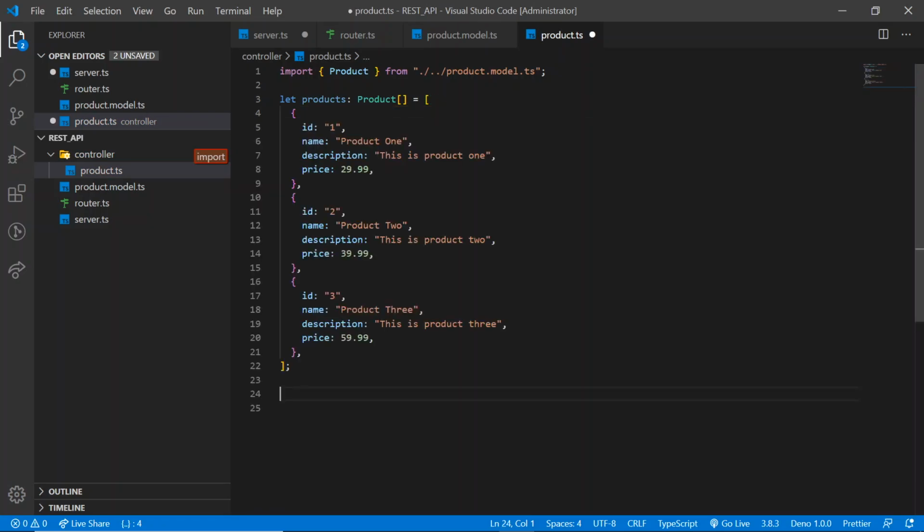I have created some random data just to save some time. So let's create the get method. Firstly, let's do some commenting to make the code readable, as I'm going to push this code on GitHub so that you guys can understand or create the same thing easily.